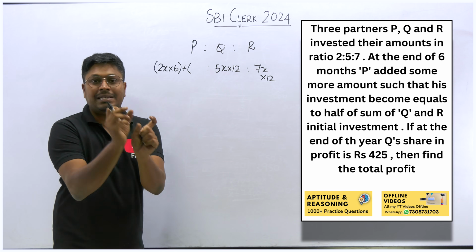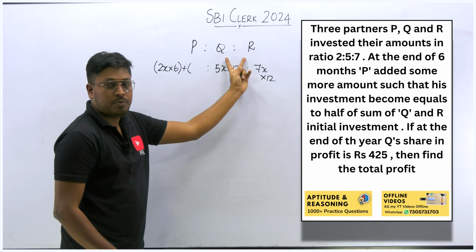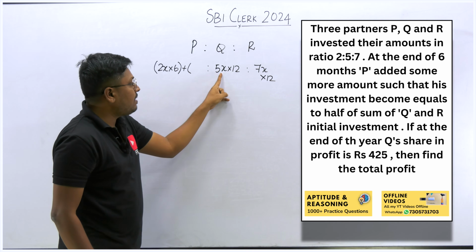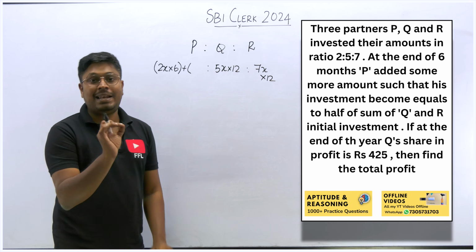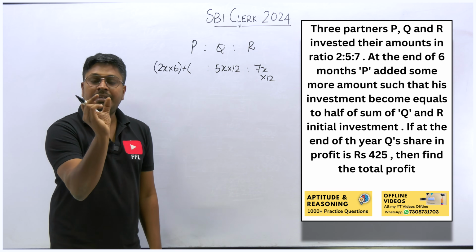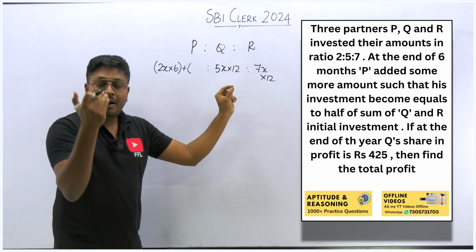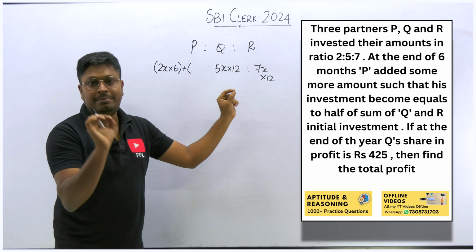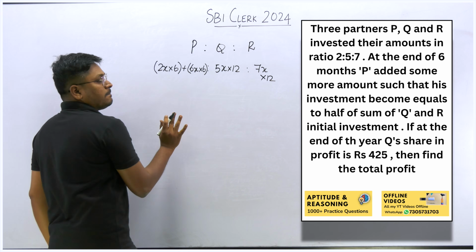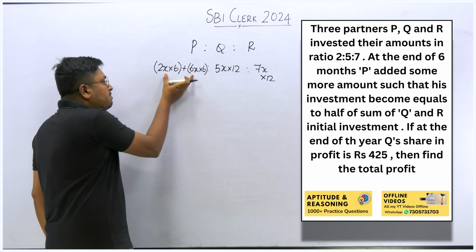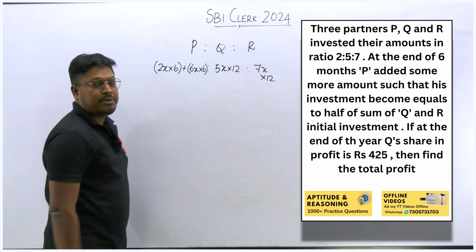So that amount is equal to half of the investment of the remaining two. So Q is how much? 5x. R is how much? 7x. 7x plus 5x is how much? 12x. So 12x is the initial investment of Q and R. Out of that, half of the investment, 12x half will be 6x. So he is investing 6x for the next 6 months. That's it. Whether it's understood or not, this part alone is important. If you understood this part, then solving the complete question is easy.